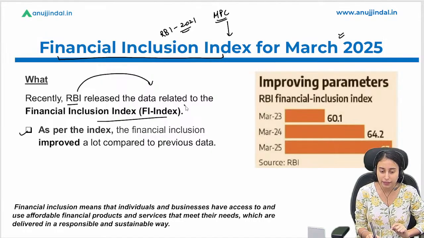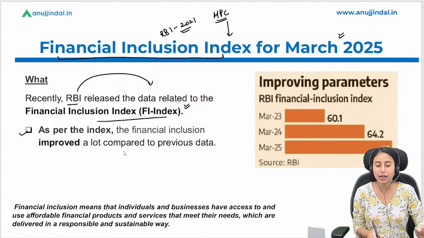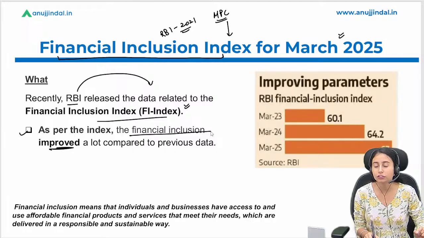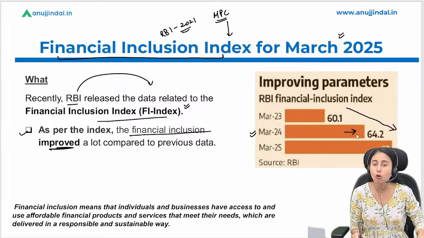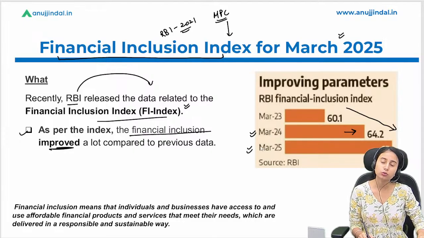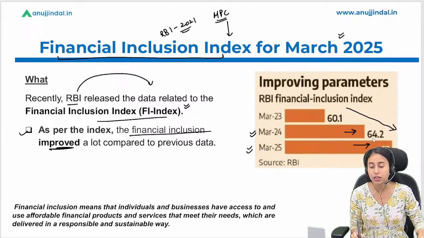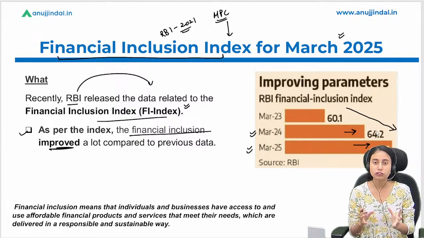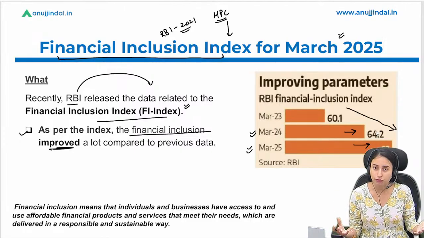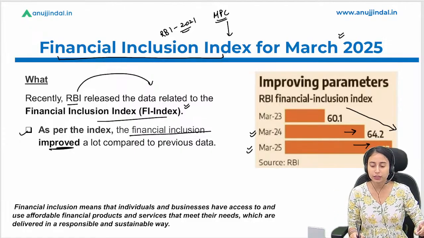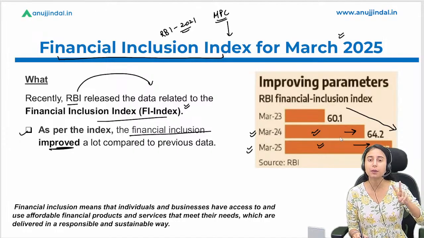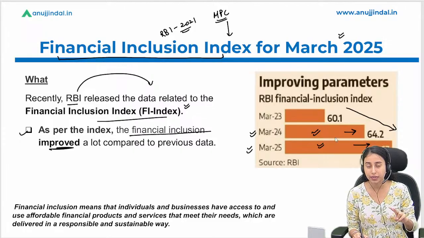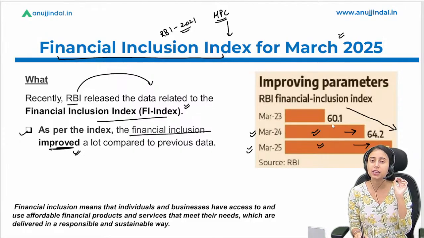Now as per this current index, it says that we have made an improvement in the financial inclusion of our country. If we compare it with March 2024, the score was 64.2. But now in March 2025, the score has improved to 67. So we can say that yes, the financial inclusion level of the economy has improved, right? So the first thing that you have to remember is the previous year's data and this year's data, so that you can compare whether things have improved or not, right? Then the second thing, that it is being improved, right?